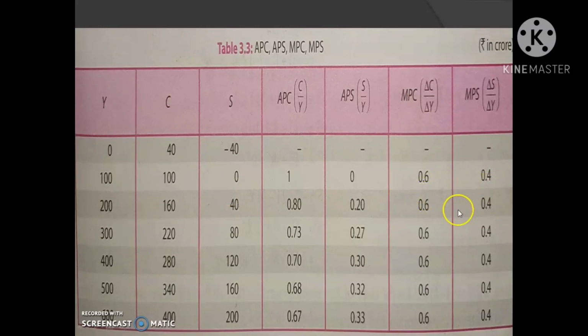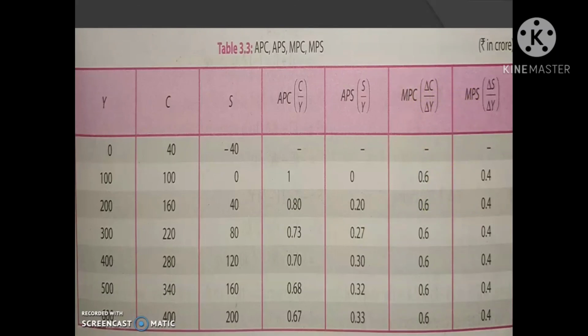They are stable throughout because it is a linear consumption and saving function. That's why MPC and MPS remain unchanged. At the same time, if we add MPC plus MPS, we will also get 1.